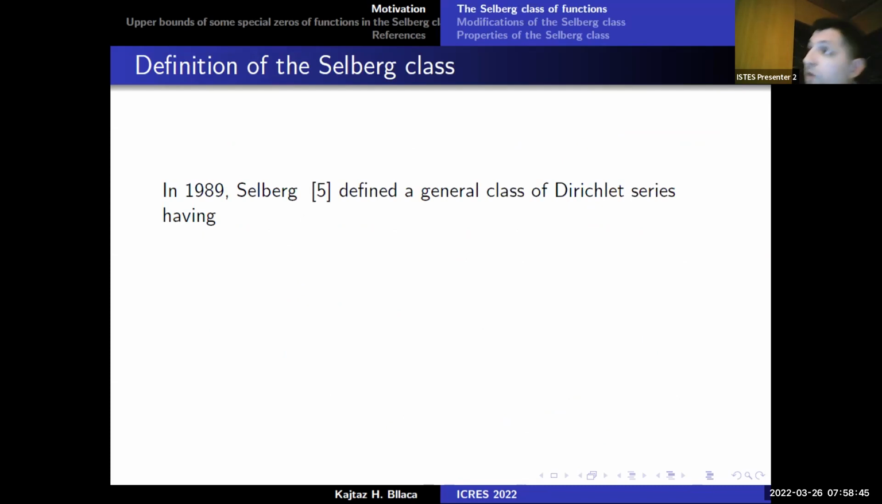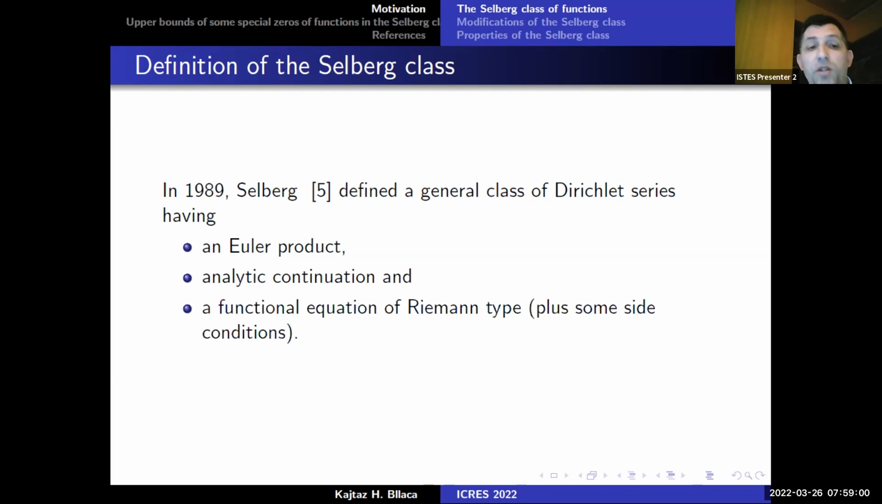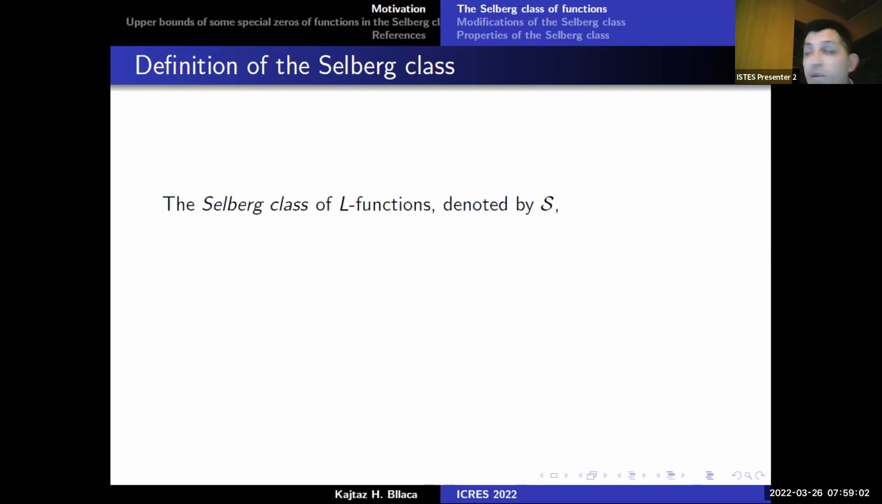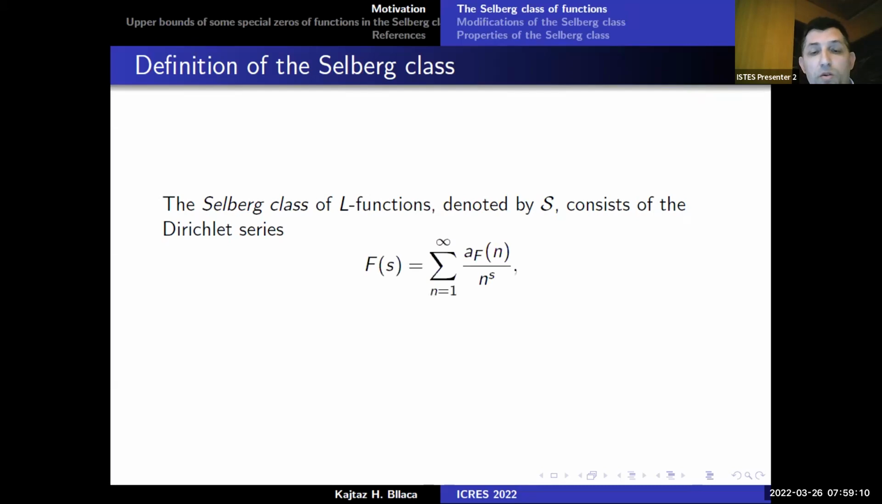So first, I will give the definition of the Selberg class. In 1989, Selberg defined the general class of Dirichlet series having an Euler product, analytic continuation, and a functional equation of Riemann type. The class is denoted by S and consists of the Dirichlet series of this form which satisfy the following five axioms.